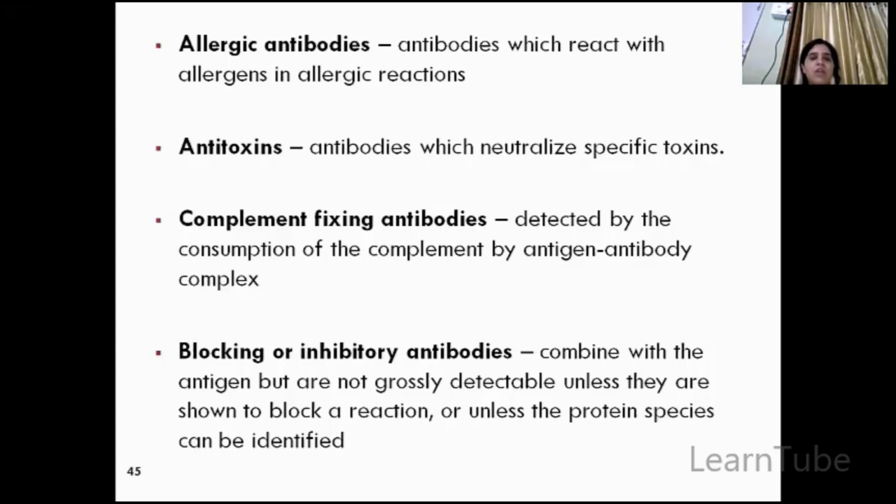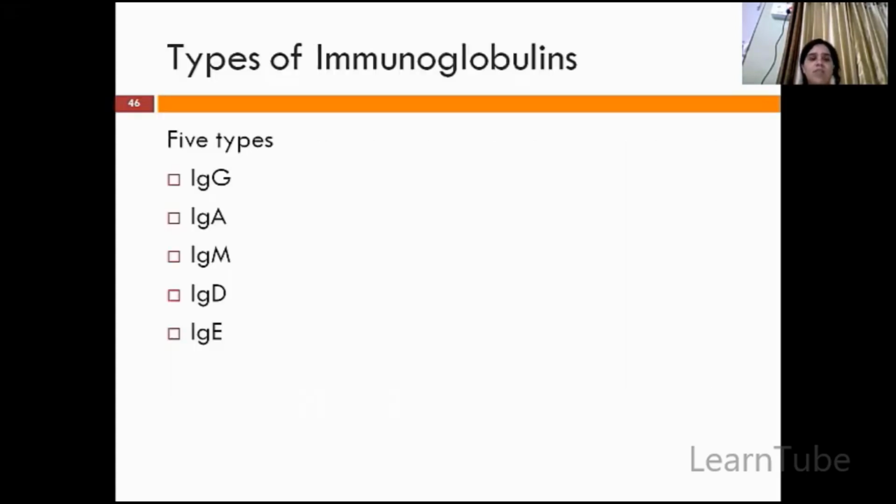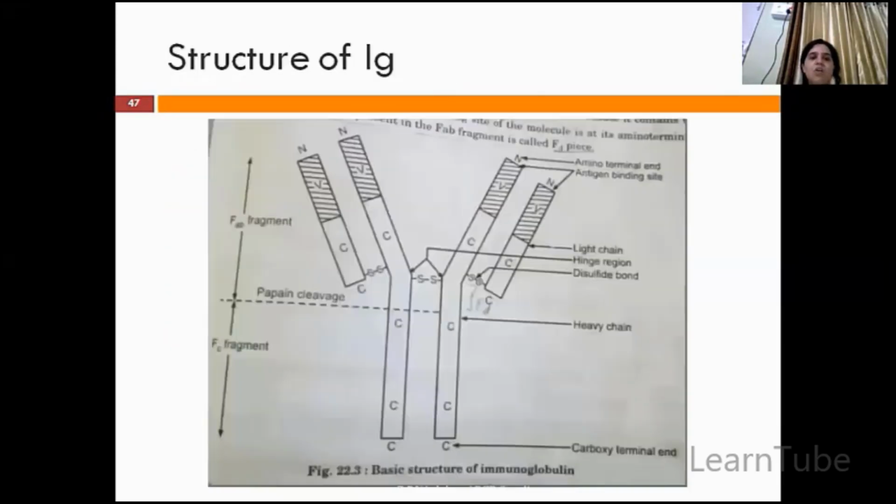Okay, so now the types of immunoglobulins, that is, the types of antibodies. There are 5 types, namely IgG. Ig stands for immunoglobulin, and the capital G is the type. So IgG, IgA, IgM, IgD, and IgE. This is the basic structure of immunoglobulin. This is a common or basic structure of immunoglobulin, not of a particular IgG or something like that. We'll be seeing each structure, but this is a common structure for all of them. First we will study this, and then we will go for each detailed structure.